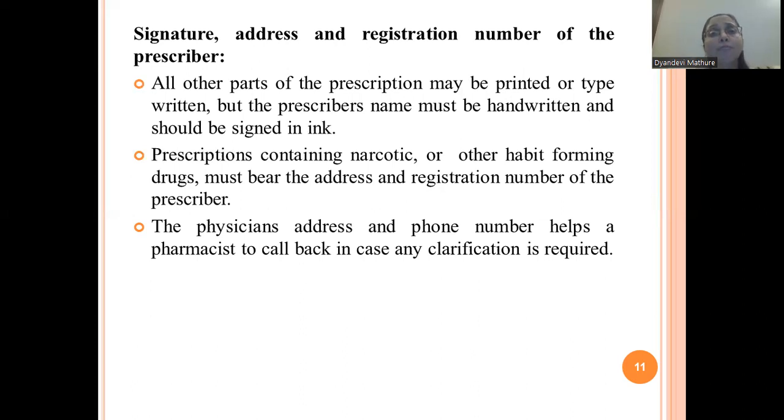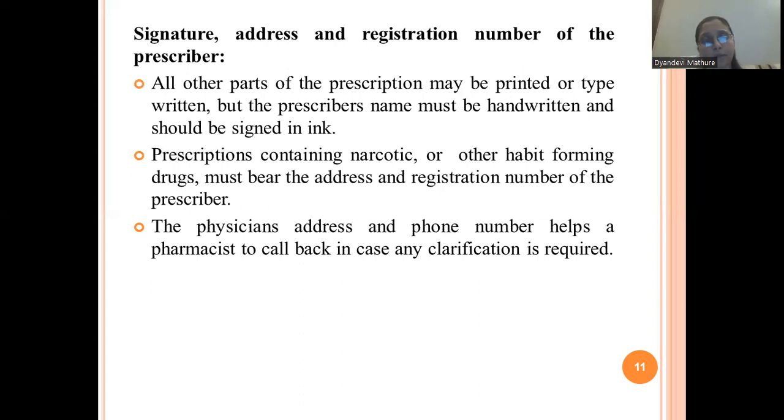Sometimes the spellings of medicines are similar, like in the case of look-alike, sound-alike medicines. Their spellings are similar, their sounds and pronunciation are the same. So many a time there might be a small mistake while prescribing those medications. In that case, it is very important to have the address and phone number of the physician on that prescription, so that the prescriber can be easily contacted by the pharmacist.